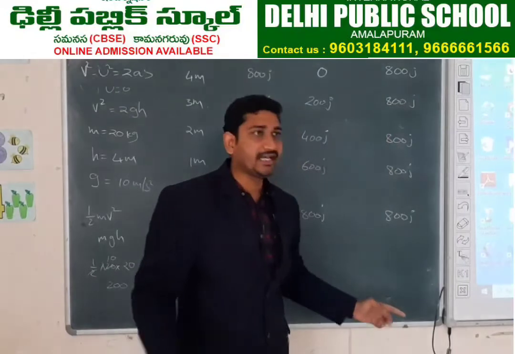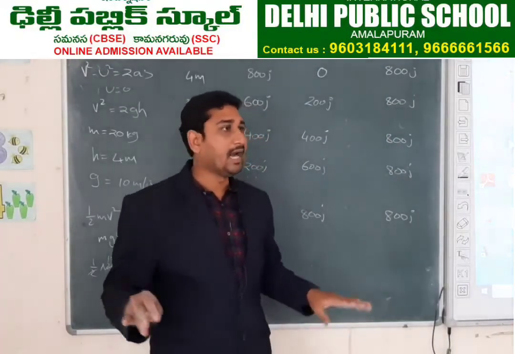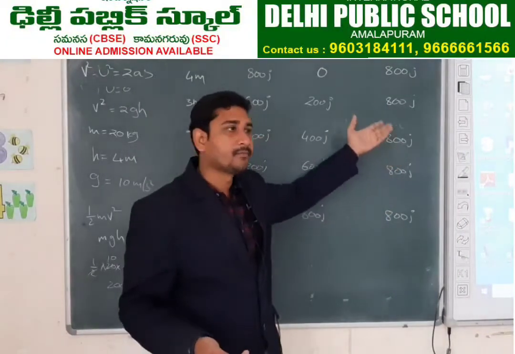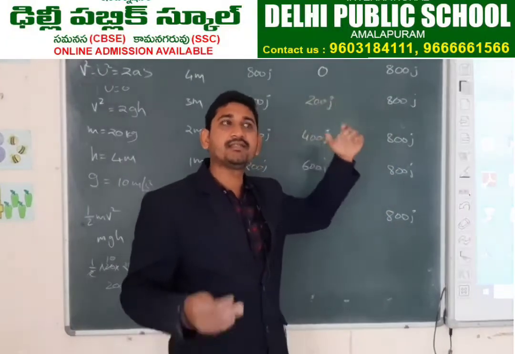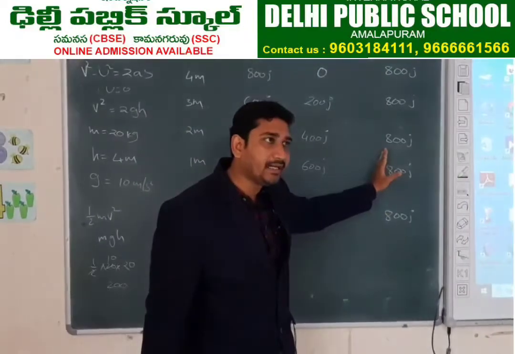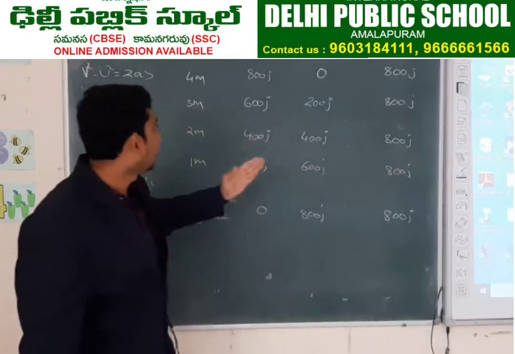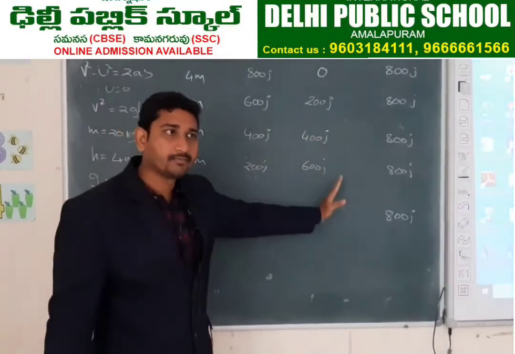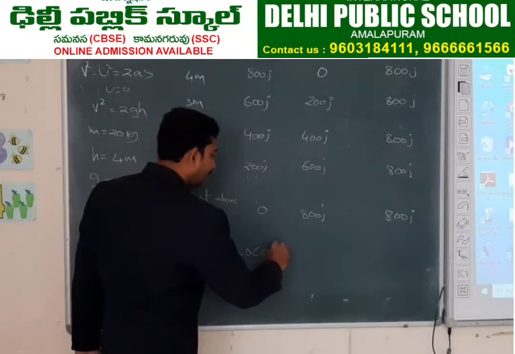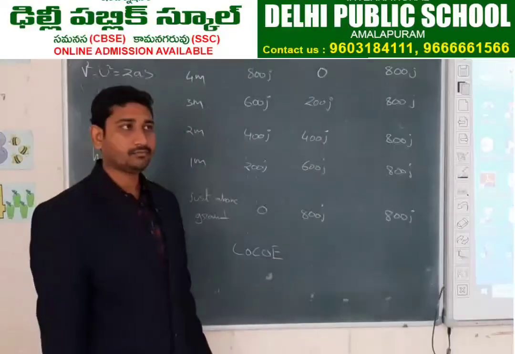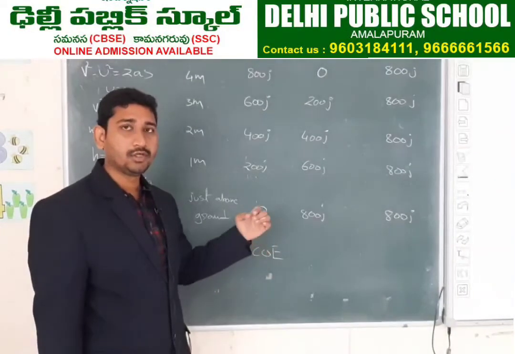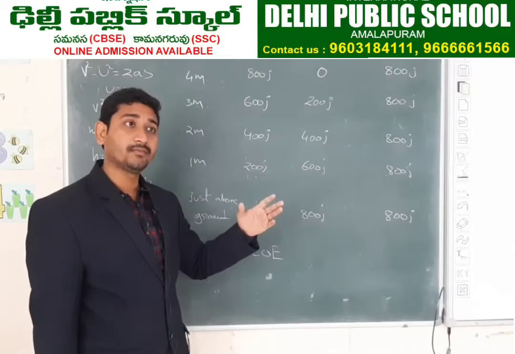That means energy is not destroyed and energy is not created. No new energy came here. That 800 joules energy is constant throughout the path. That means energy can neither be created nor be destroyed, but changed from one form to another form. This is called law of conservation of energy. Do you understand? So energy transferred from which form to which form?